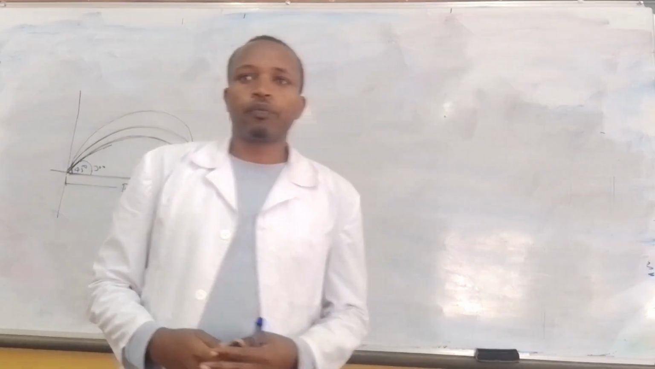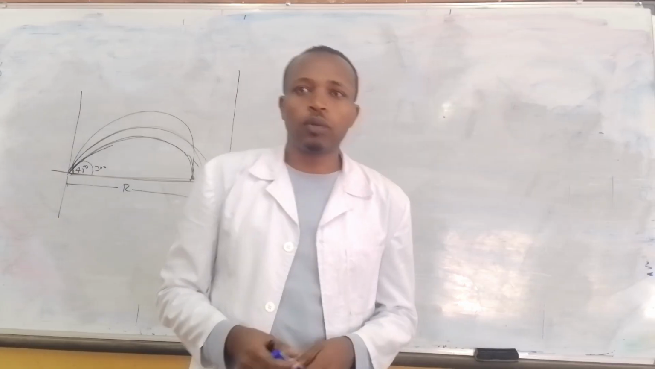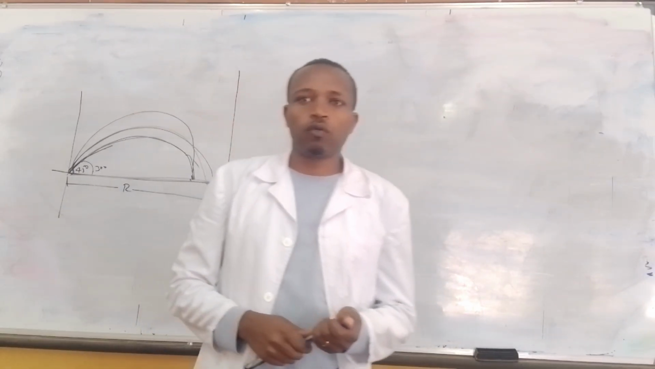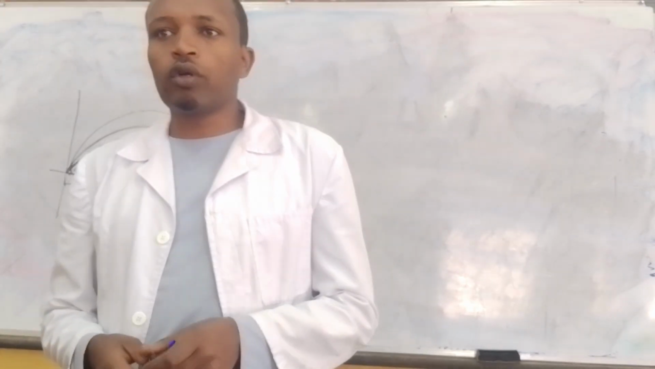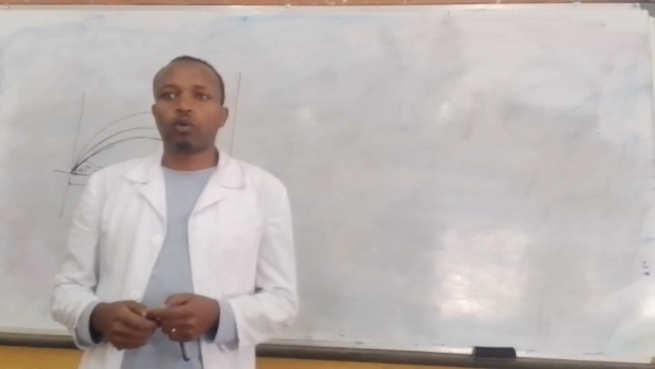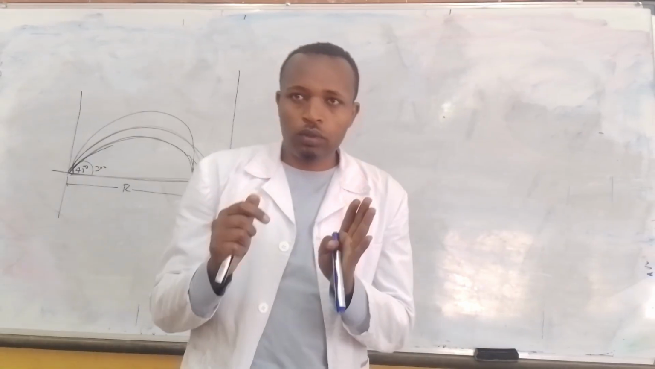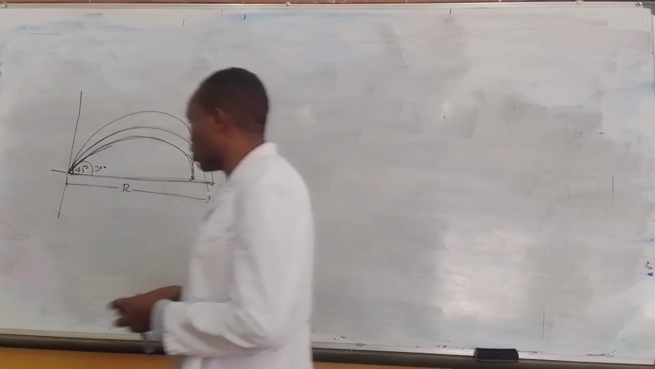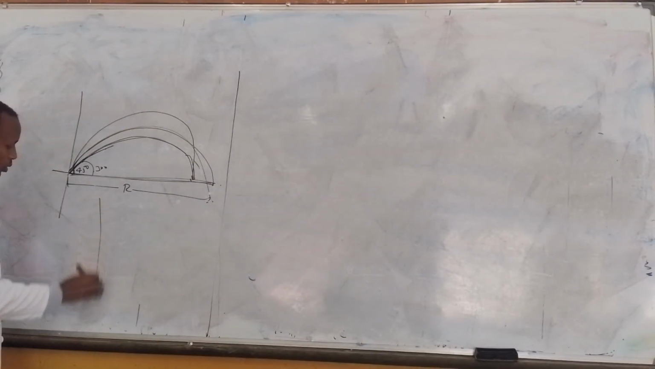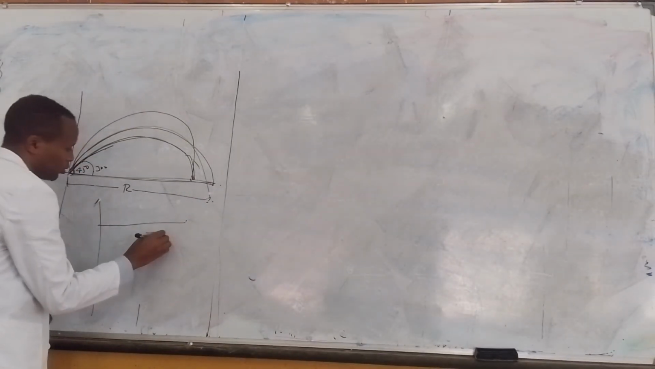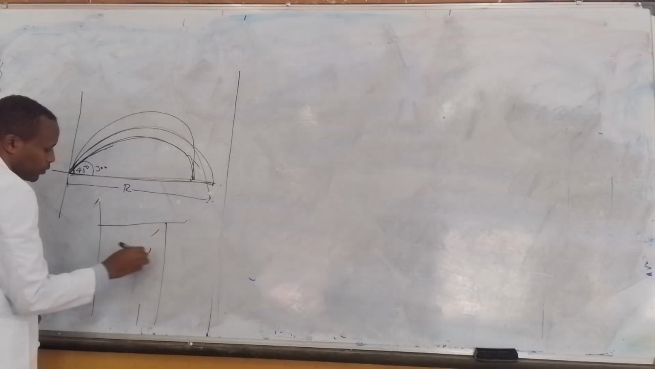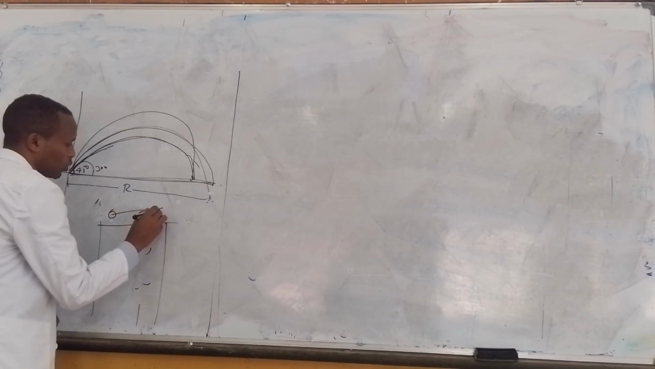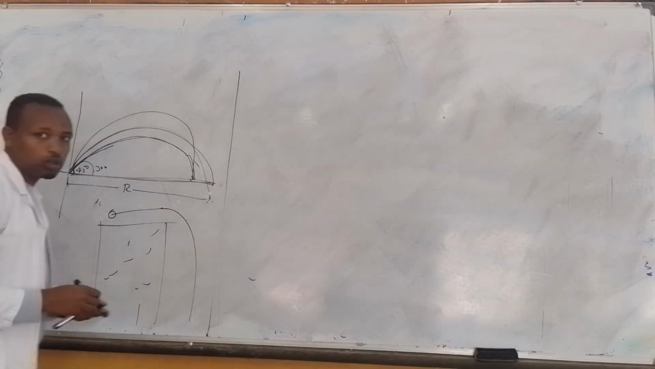And the next question: assume that a ball is thrown horizontally from a building of height h above the ground with an initial speed of v naught. Which one of the following statements is correct about the motion of the object? Let's say this is a building.